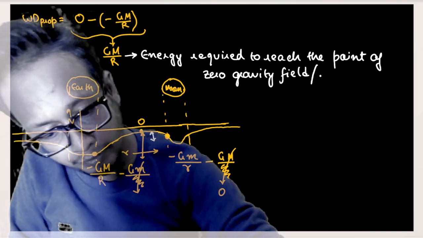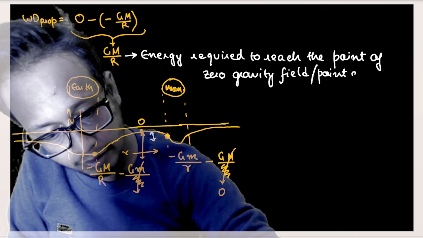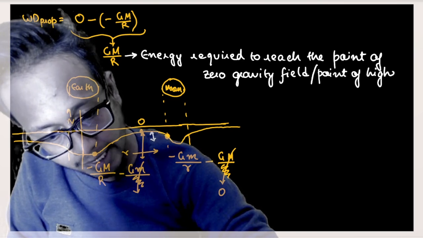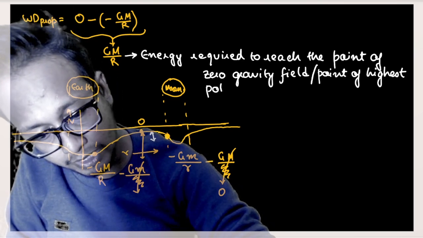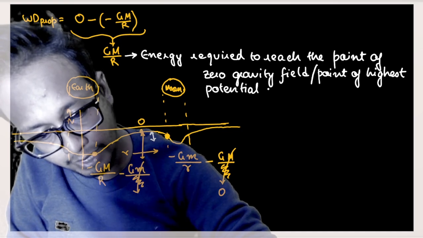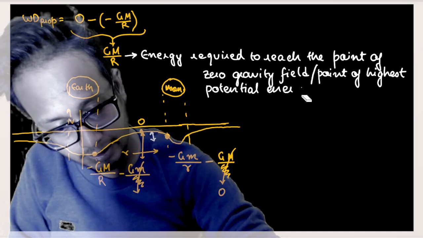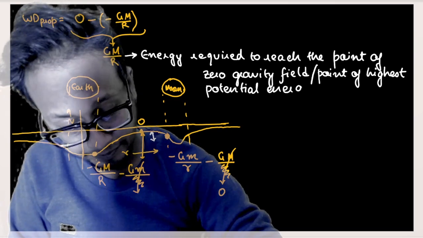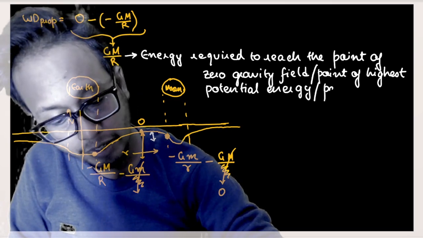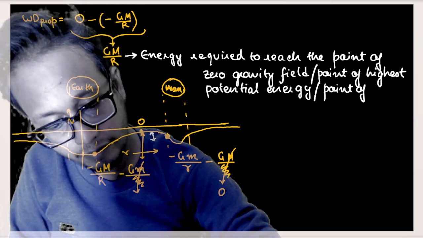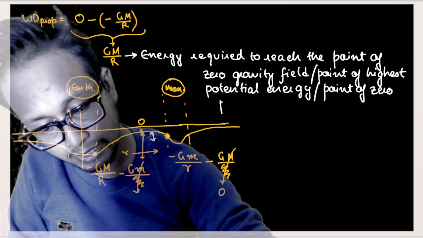All are the same thing. Point of highest potential energy. Or point of zero potential energy.